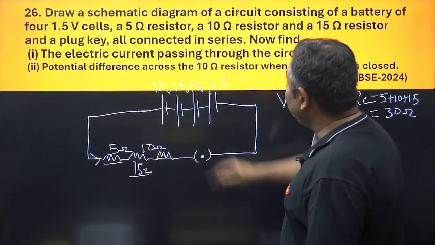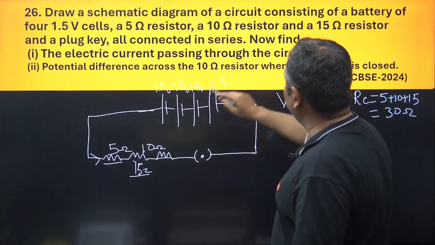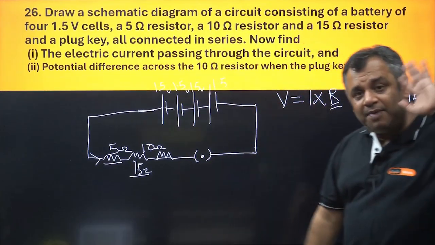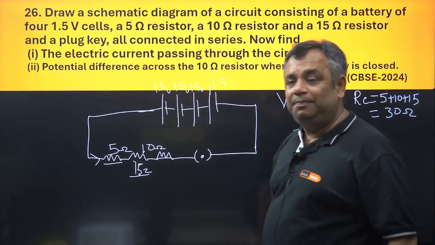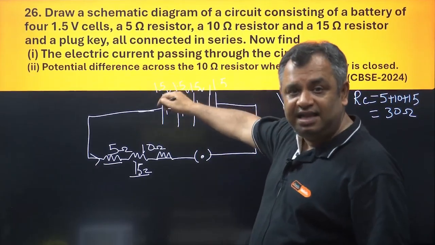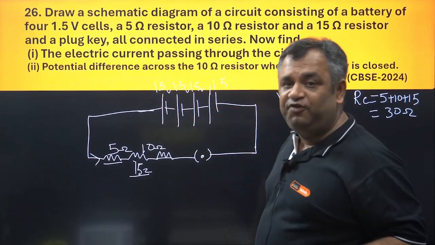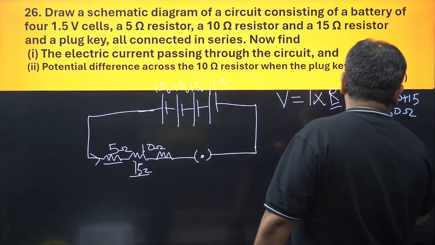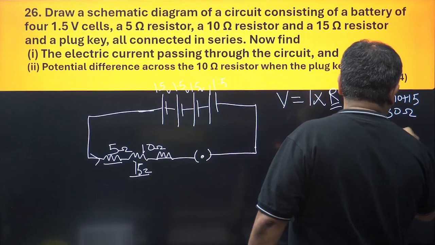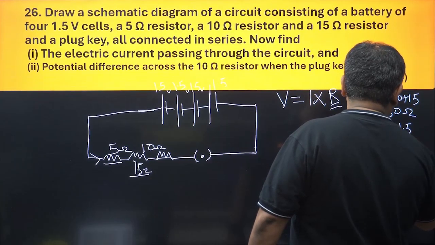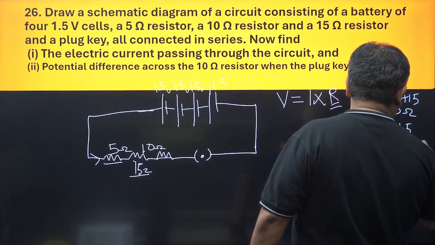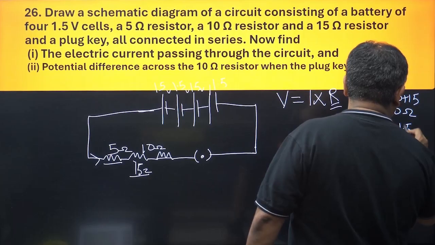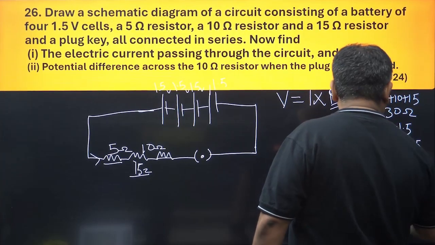We have the battery with cells of 1.5, 1.5, 1.5, 1.5. You remember when we started, if you need to find the complete voltage of a battery which has different cells, it would be adding. So V would be 1.5 plus 1.5 plus 1.5 plus 1.5, which is 6 volts.